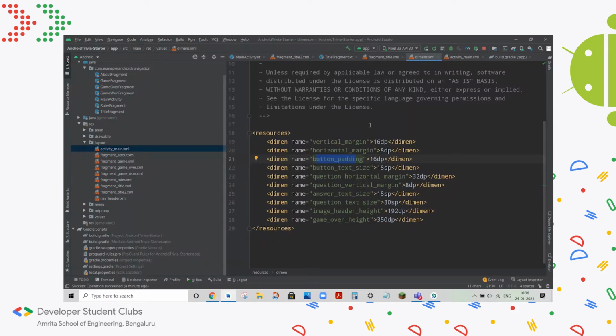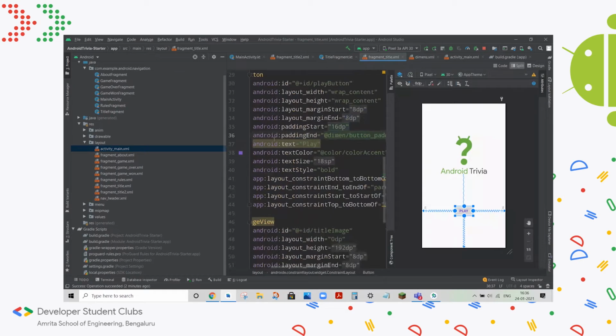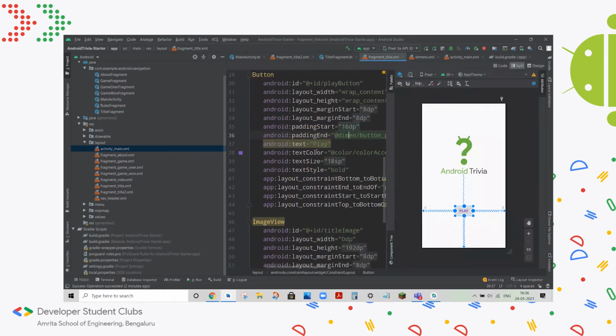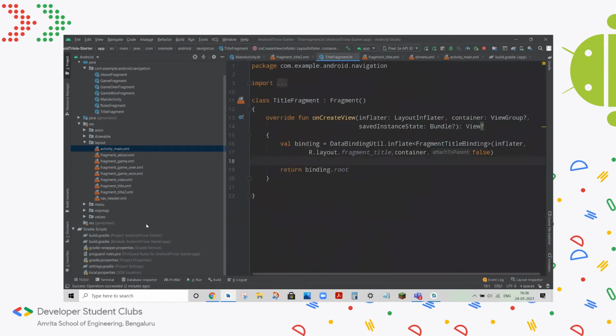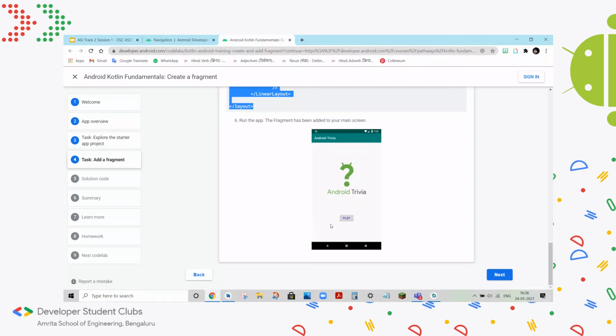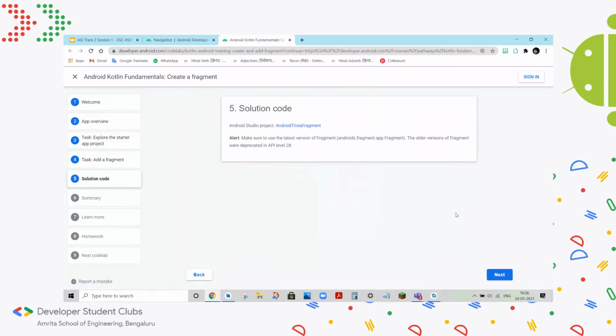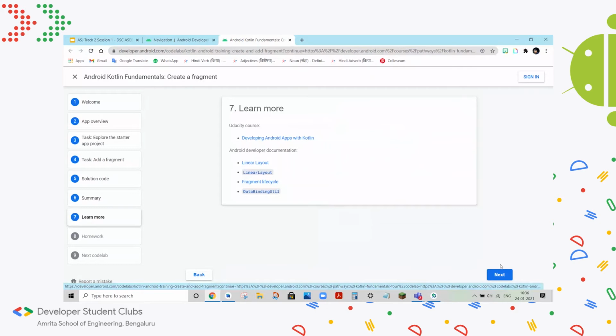you can say kind of like a force field or a border around it, a border of size 16 from all directions for any button if you apply this attribute to it. And a vertical margin basically means a distance of 16 dp on the vertical side, and similarly horizontal side. So you can explore all the other attributes here, and similarly for the image view. So that's basically how fragments work in a very simplistic view. You can read about it more in the documentation or go through the whole code lab again properly.